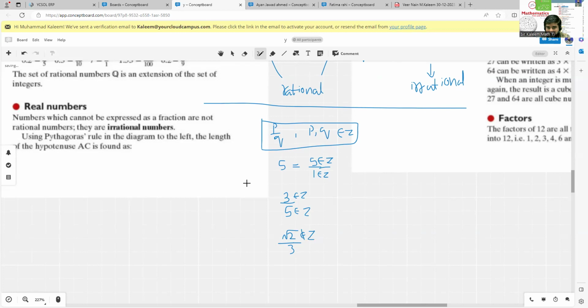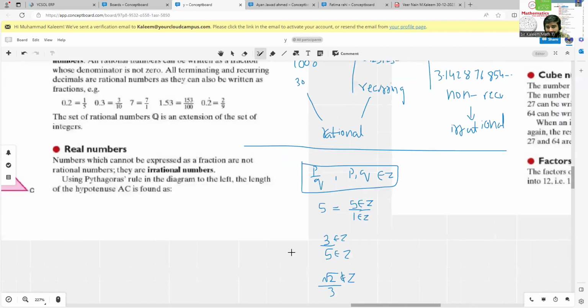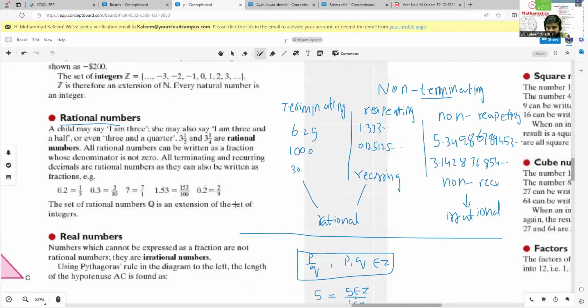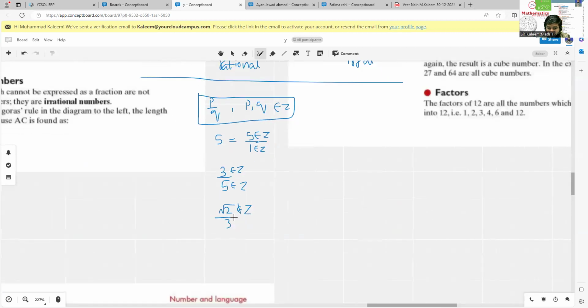Firstly, we understand the set of integers. In the set of integers we have numbers like 0, 1, 2, 3. We don't have root 2 in this set. So it means that root 2 is not from the integers. 3 is from the integers, but here we have a contradiction in the numerator. So this one is not a rational number. This one is an irrational number. Okay, I hope you understand this one.